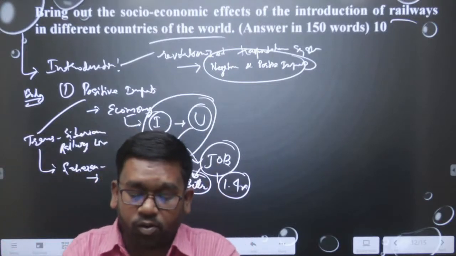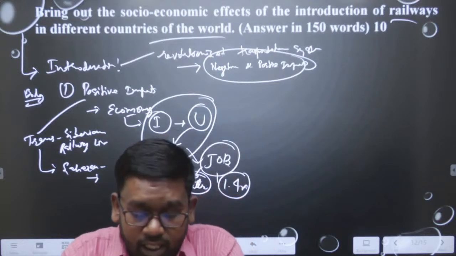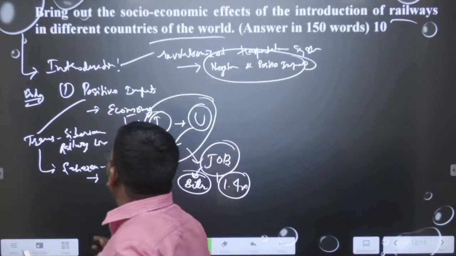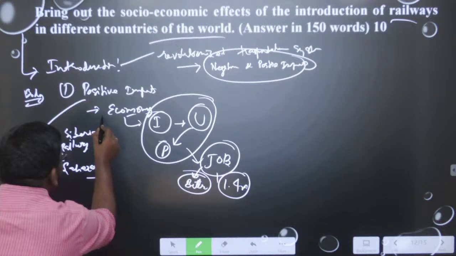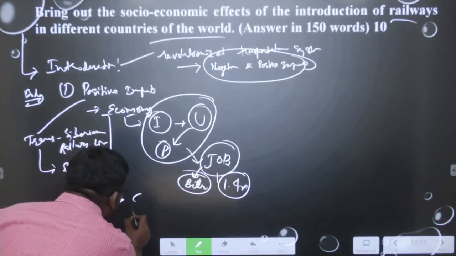So, we can write firstly about the economic impact, then urbanization, then we will say that employment opportunity is important. Apart from it, this is the positive economic side. Then in this impact we can write about cultural exchange.